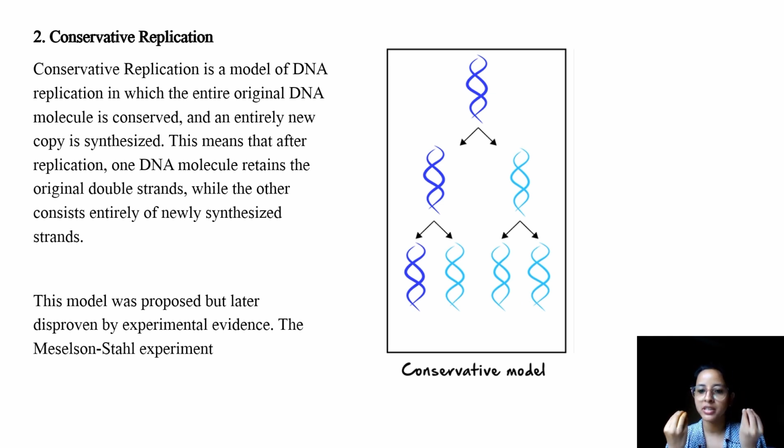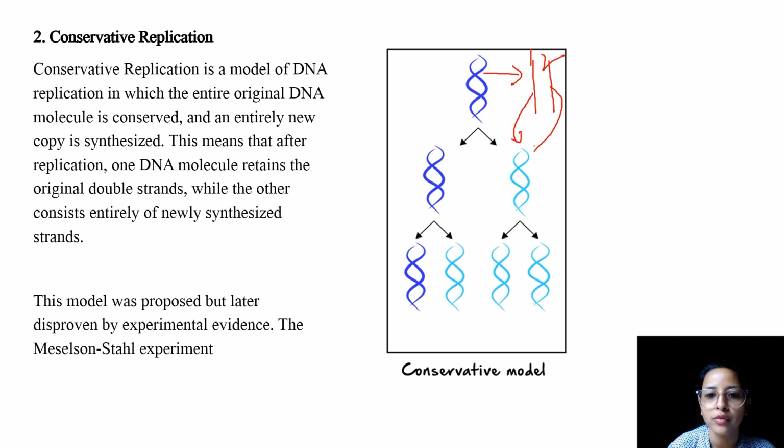Now conservative, the name itself suggests that the entire molecule is going to be conserved. This was thought earlier when the DNA molecule was found, that it might be possible that the DNA molecule is replicating in a form where these two strands both separate from each other, right? This will separate like this, it will form two different strands, but this number one strand and number two strand will undergo replication to form one of the daughter strands, and this will again undergo replication to form one of the daughter strands.